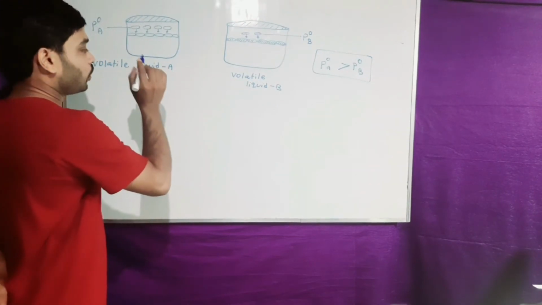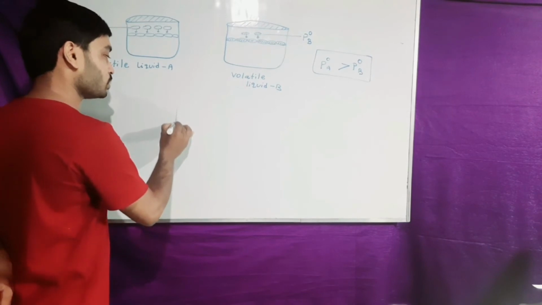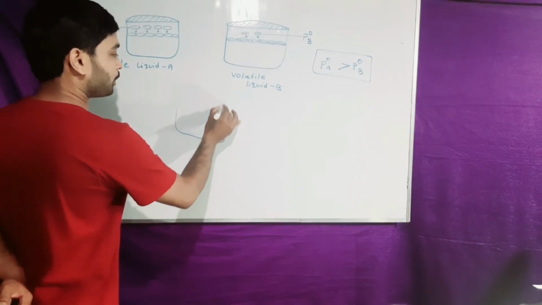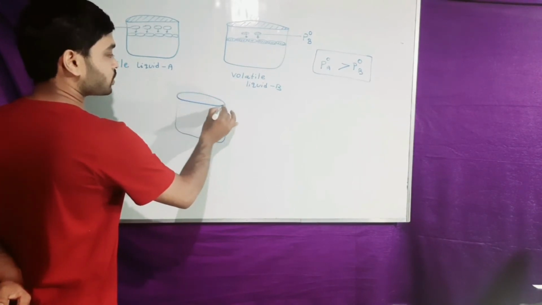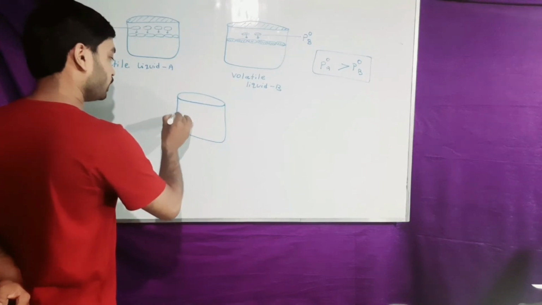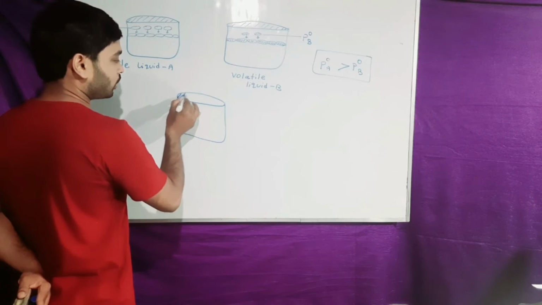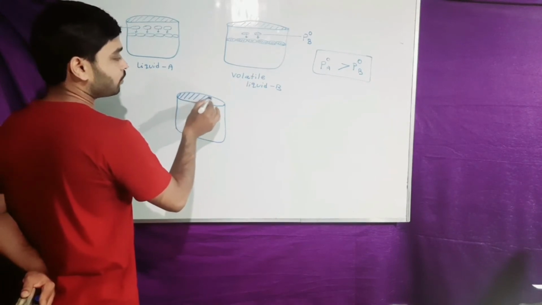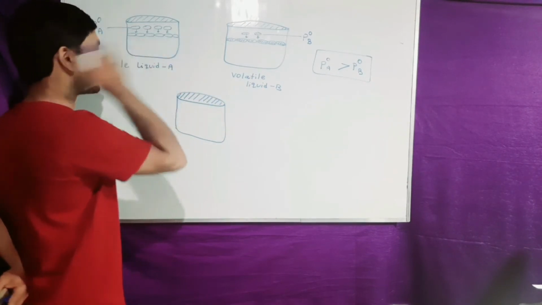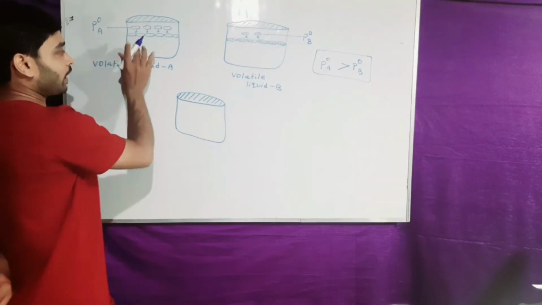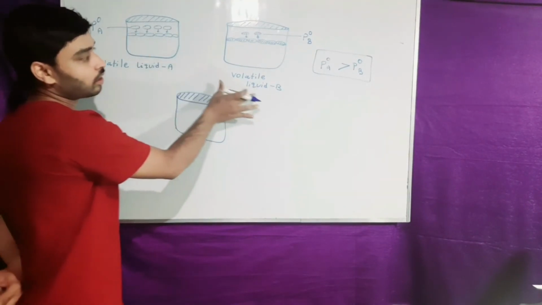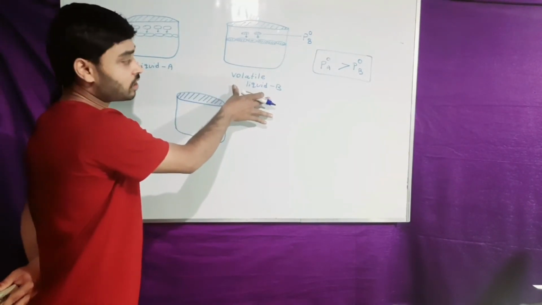So now we will prepare a solution. It is a container, and I am covering the container with the lid. Before that we will need to fill the solvent and solute. Now I will take it as a solvent and I will take it as a solute.